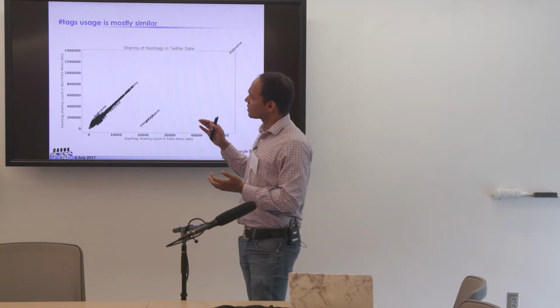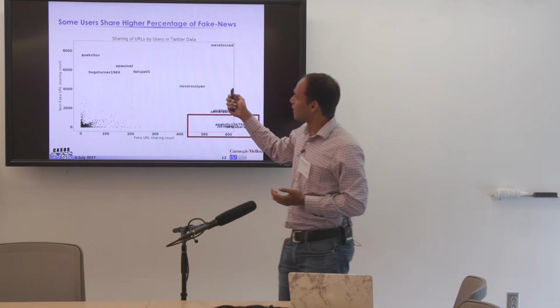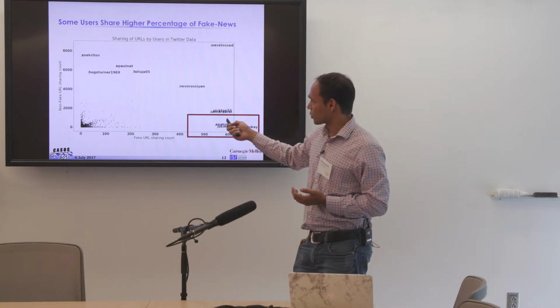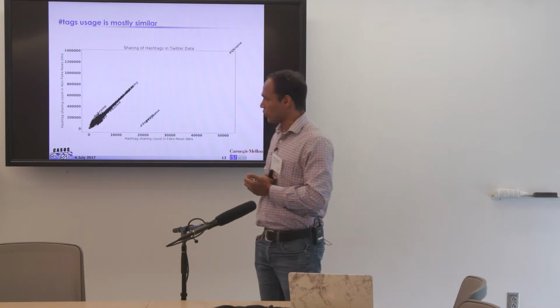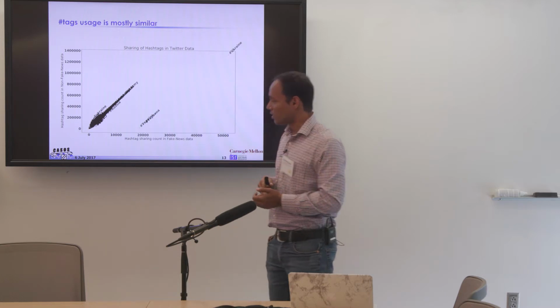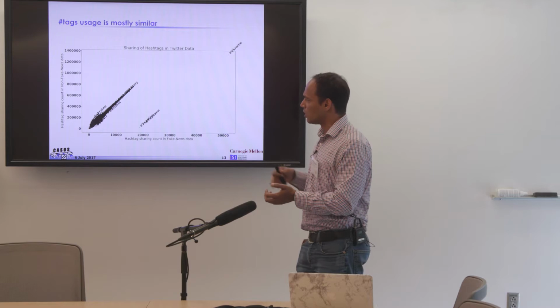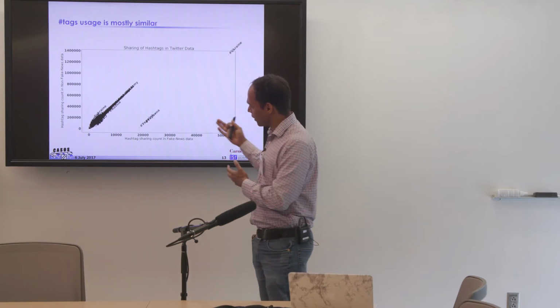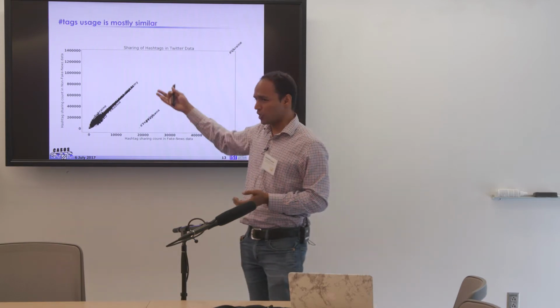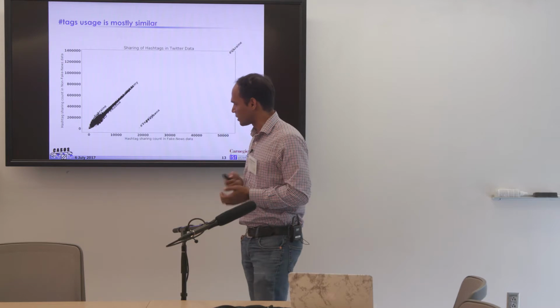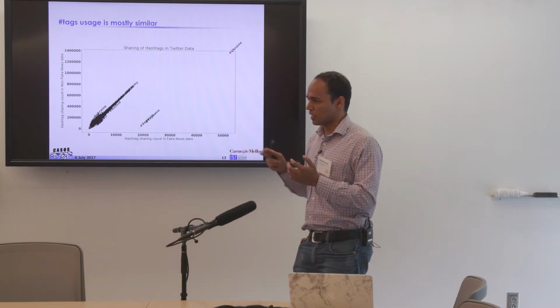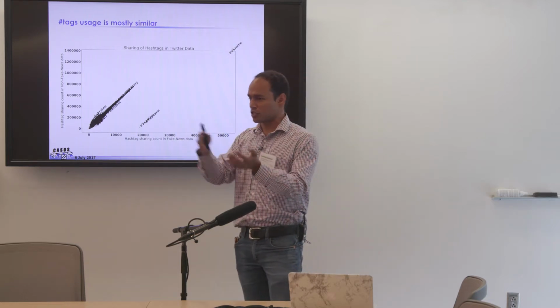Moving next, we got a good pattern in this scatter plot. But if we look at the hashtags, which are also very popular on Twitter, we see that hashtags are not that distinguishing. Those who are sharing fake news and those who are sharing non-fake news tend to have similar hashtags. And we believe that's because they want to spread it into different topics or different discussions.